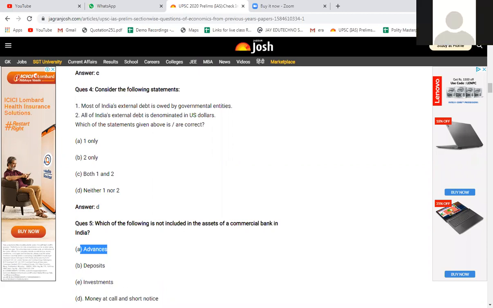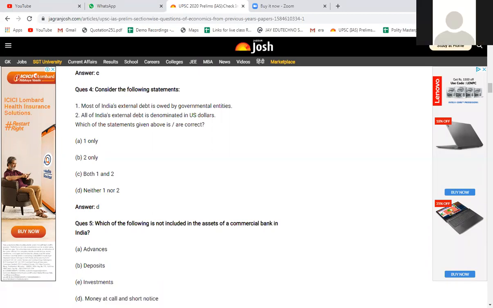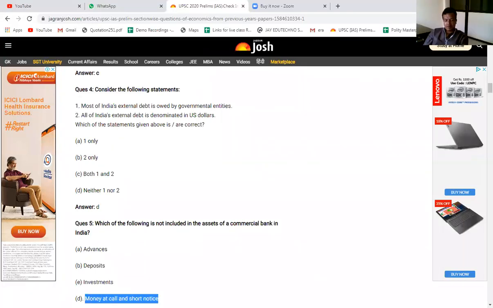Yes, hello, sir. Now, money at call and short notice. Here, two things: whether the commercial bank is giving to someone else or it is borrowing from someone else. So obviously, the loan given at money at call and short notice, is it an asset for the bank or a liability for the bank? Liability.